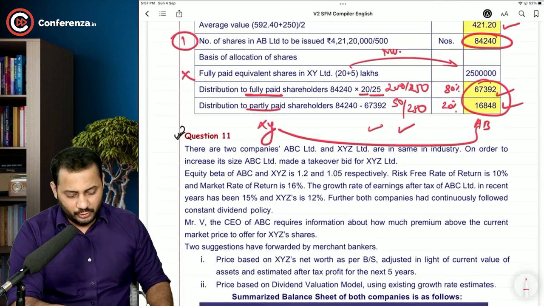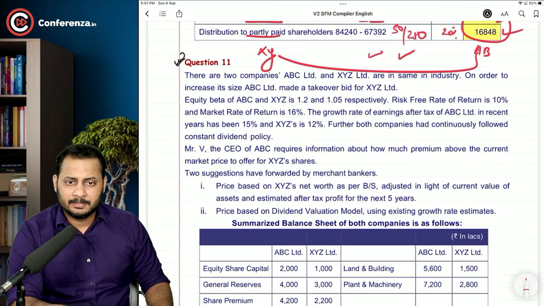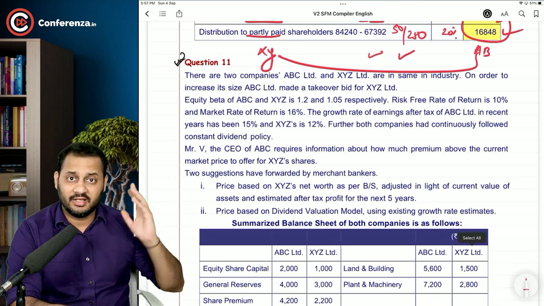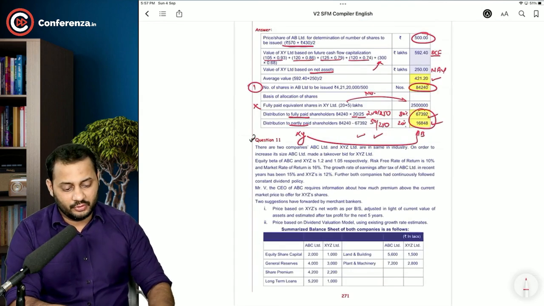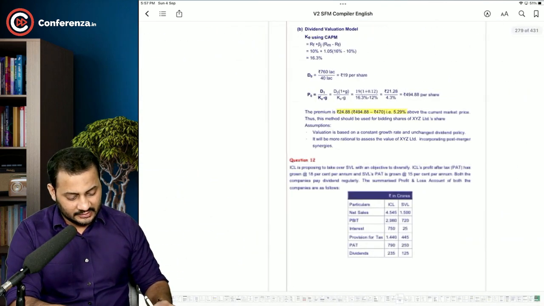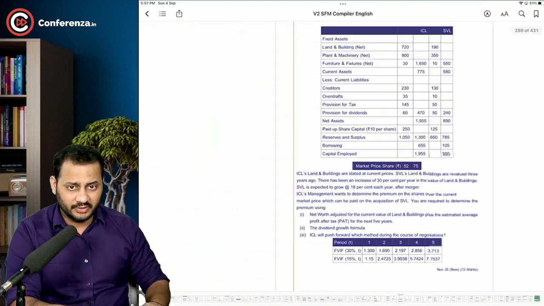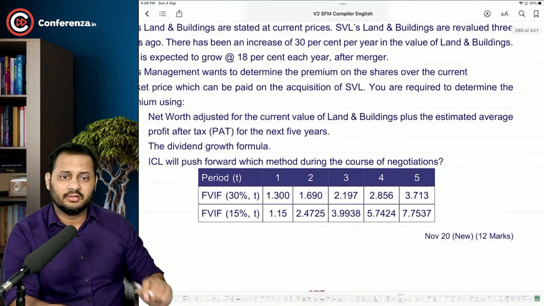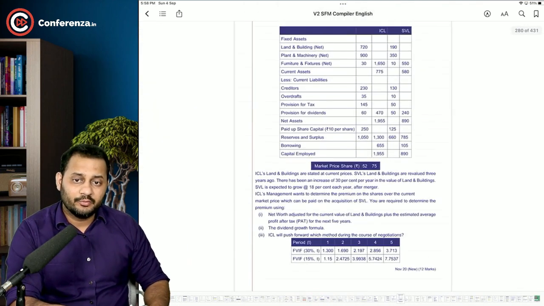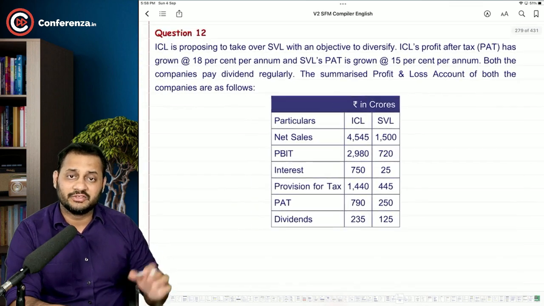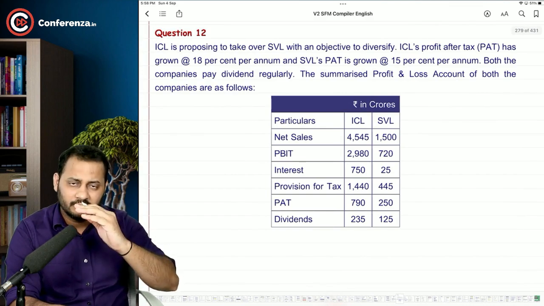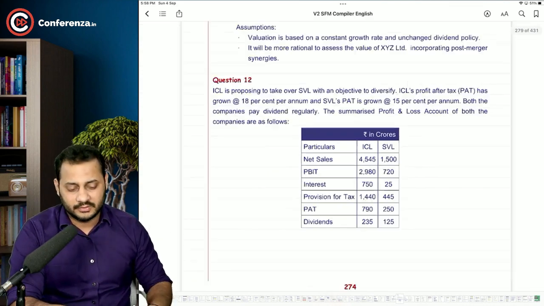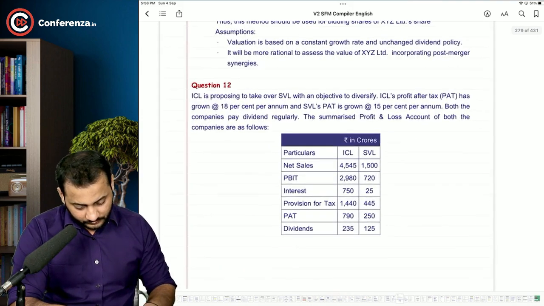Easy to understand. Question number 11 is going to be your homework. Why is question number 11 homework? We have not seen a question like this till now. But question number 12 is similar to question number 11. And question number 12 is the latest question asked in the exam. If you look at question number 12, this was asked in November 20 for 12 marks. So I'm going to take this question number 12, which is very much similar to 11. And that's why I have said, you take number 11 as homework and 12 will be taken by us. Okay. Have a look.